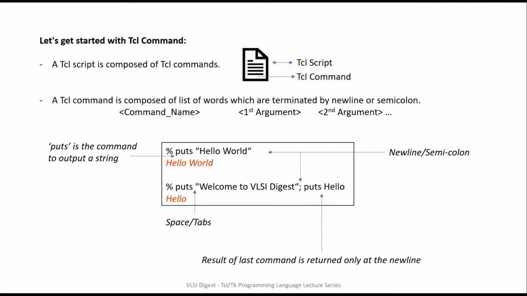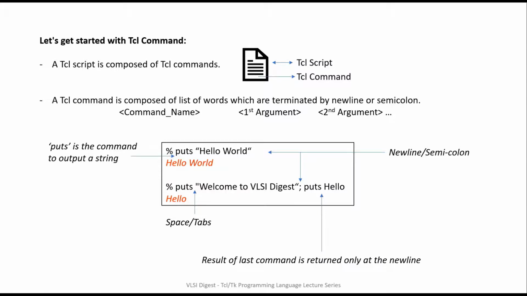A Tcl script file generally contains various lines of Tcl commands. The Tcl interpreter first breaks the Tcl script into individual Tcl commands. It identifies these Tcl commands using the semicolon or newline. A newline or semicolon terminates the Tcl command, unless quoted or escaped. The Tcl interpreter then breaks the Tcl command into words. It identifies these by looking at the spaces or tabs between words.